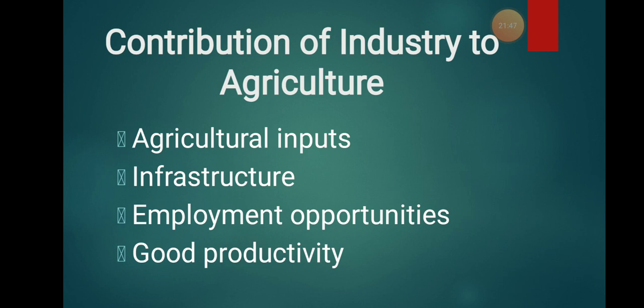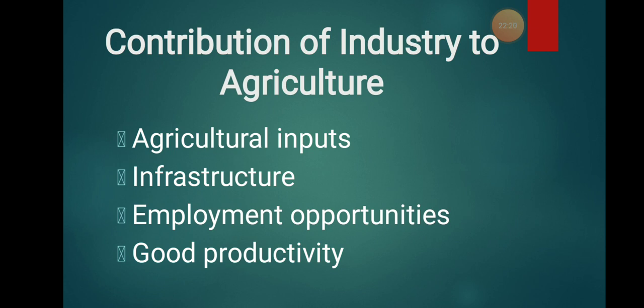Second is the infrastructure. What is this infrastructure? Maybe roads, maybe transportation facilities, maybe irrigation. All these things can be done by industry. Industry can produce cement. Industry can produce pump sets for irrigation. Industry can produce buses and trains. They can produce anything with the help of steel, machinery, and engines. By this, what happens? It will be useful for agriculture. How is it useful for agriculture?